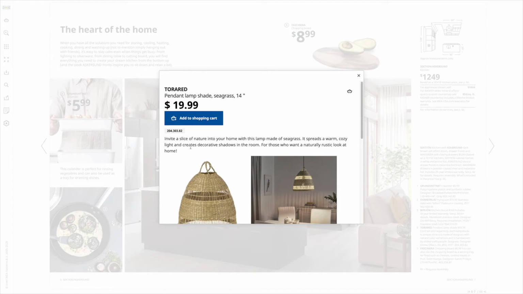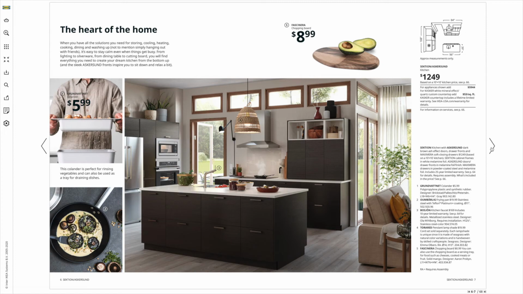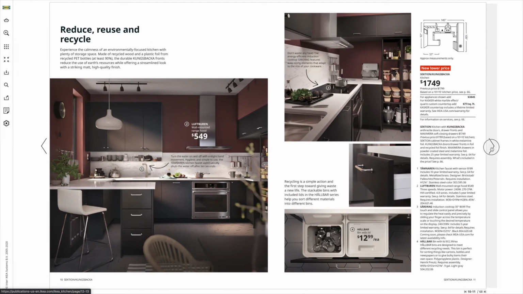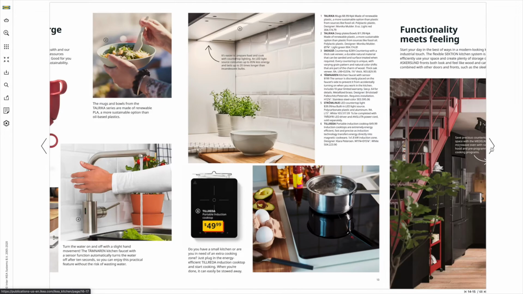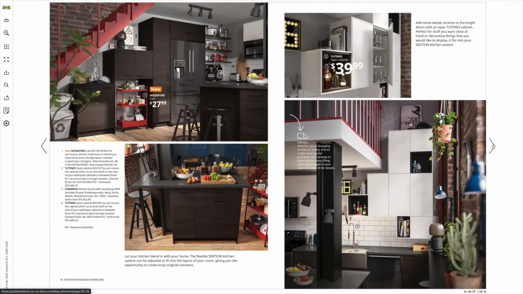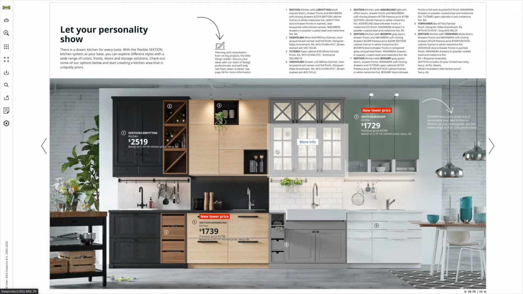Also, using this article number, you can search for it as well. So let's cruise through and look at the various different designs. You can see the different shapes and styles. Most of what's outlined here are the small accessories. If you want to see the prices of these full kitchen units, you're going to have to put it into the planner in order to get an accurate price.